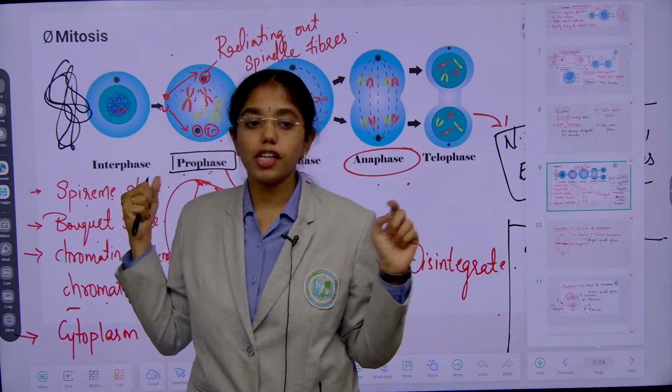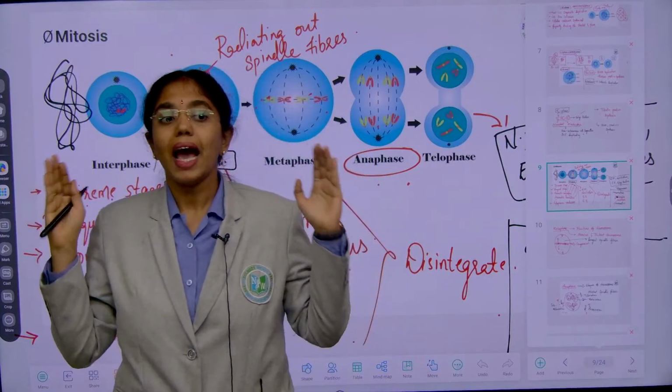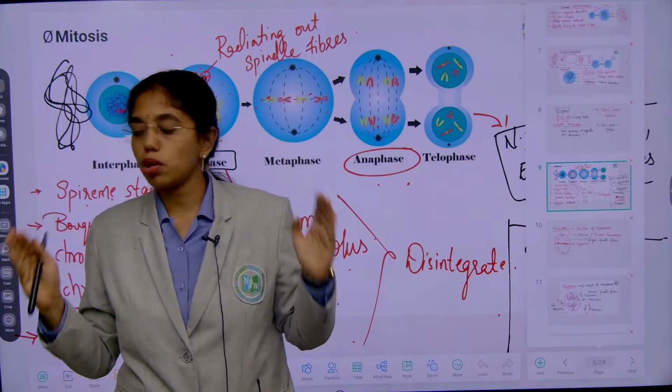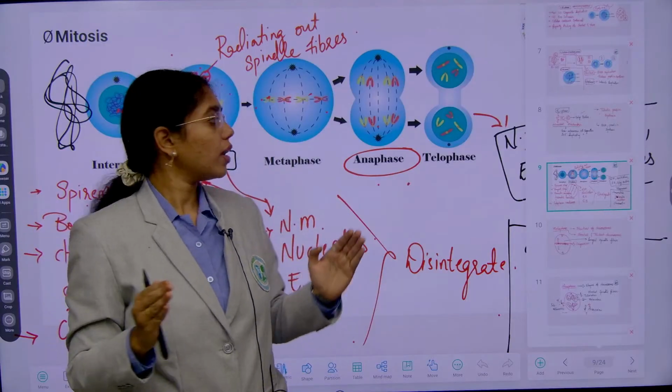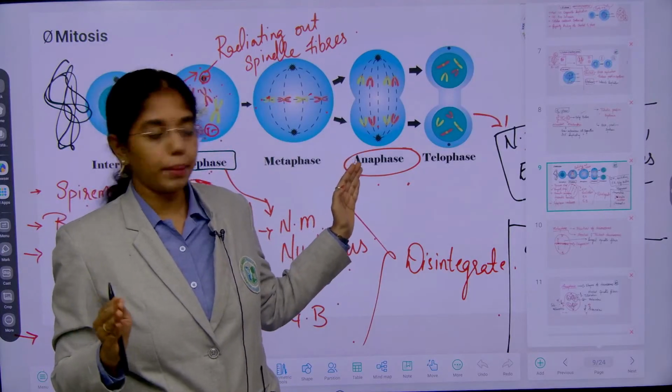And in metaphase you can see clear morphology and structure of chromosomes. Right? Sit straight, all. That enhances your memory.